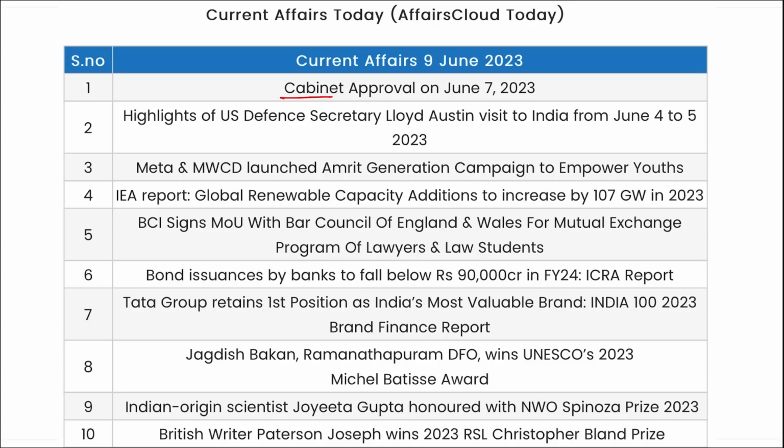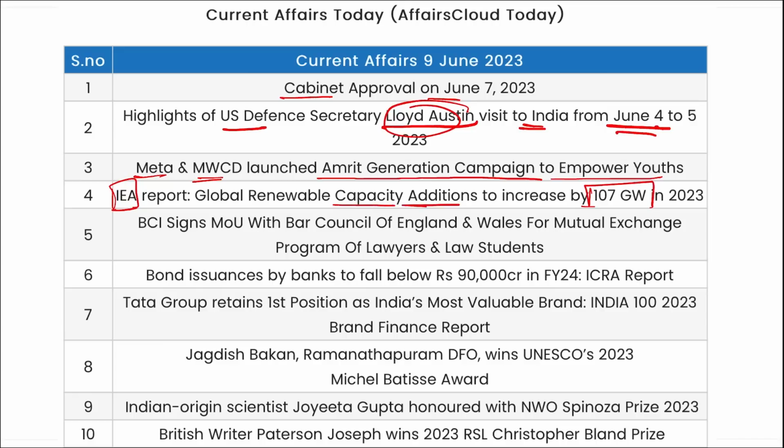First is your cabinet approvals. You can just read it through the PDF. Then the highlight: US Defense Secretary Lloyd Austin visited India, and this was a 2-day visit between 4th to 5th of June. Then Meta and the Ministry of Women and Child Development launched the Amrit Generation campaign to empower youths. An IEA report was released stating that global renewable capacity additions will increase by 107 gigawatts by 2023.